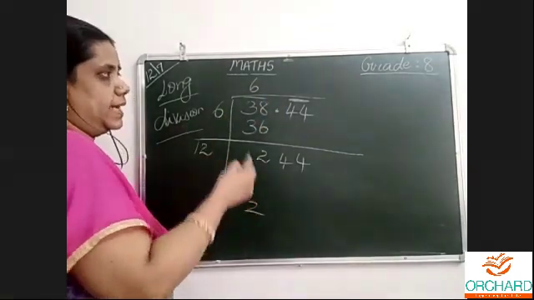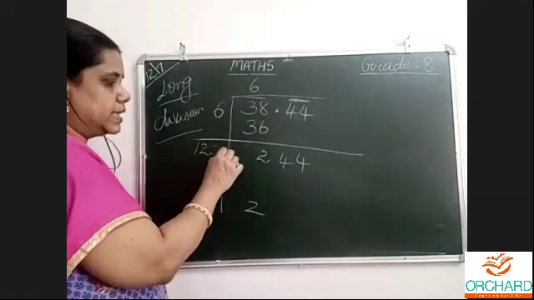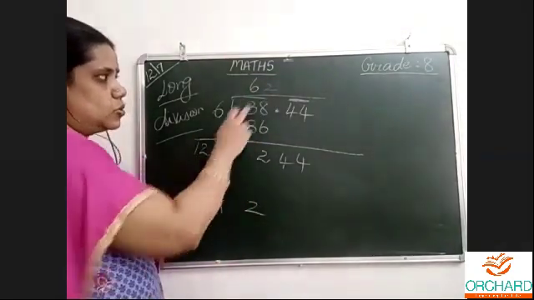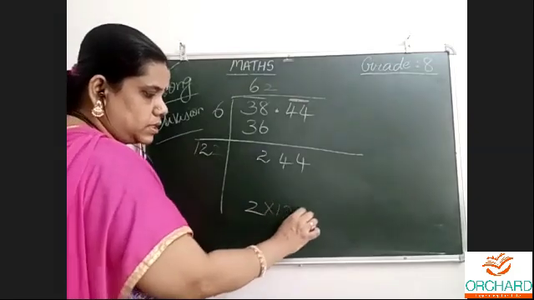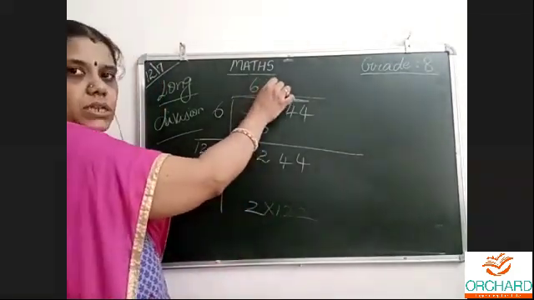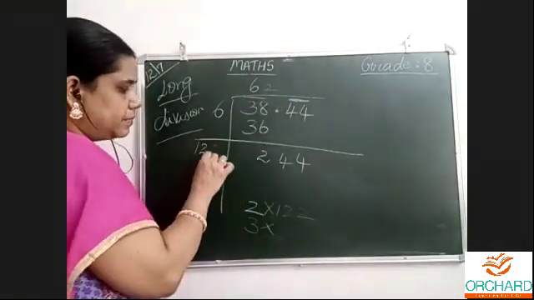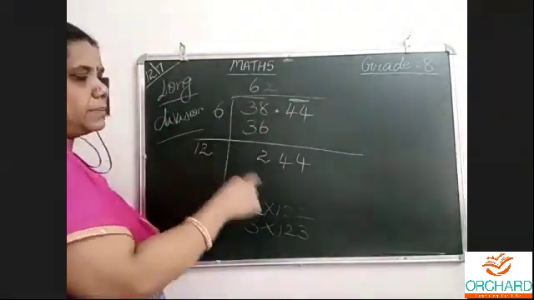If I write 2 here, it will be 2 multiplied by 122. If I write 3 here, 3 multiplied by 123. We should multiply and see.